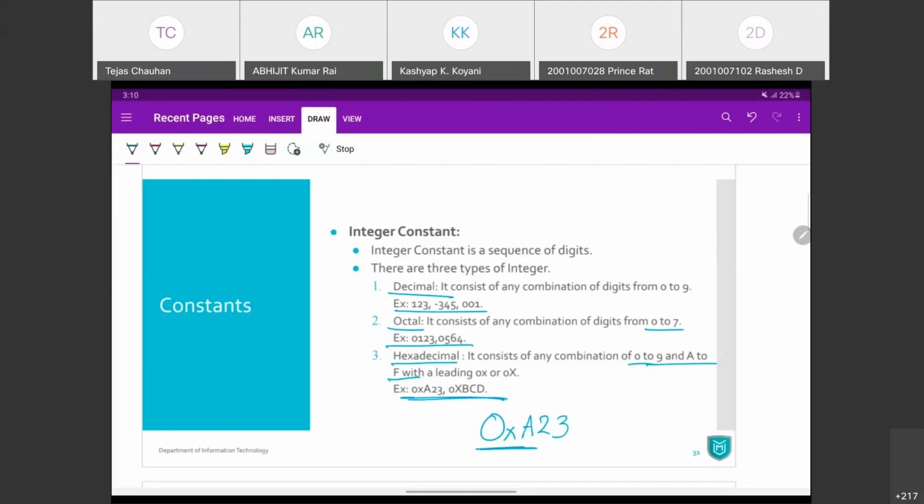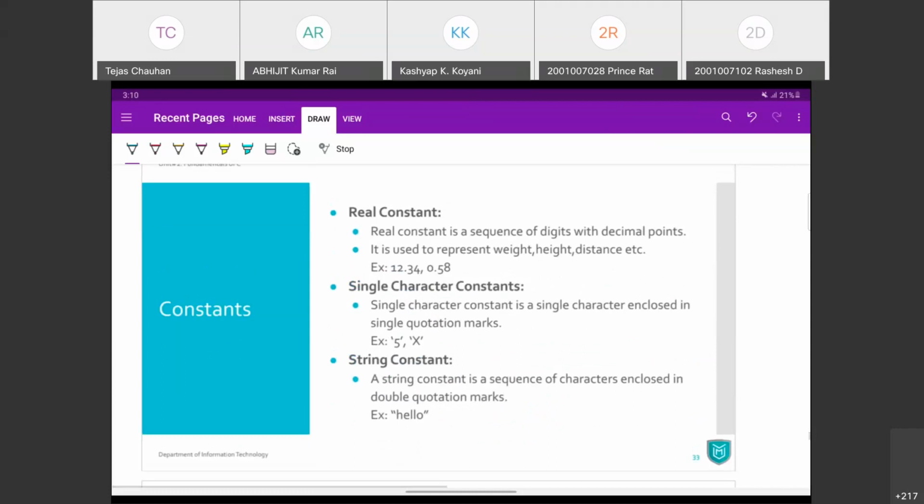But any type of decimal, octal, or hexadecimal number you can use in a constant. So that's an integral constant. Real numbers can be floating point numbers, right? So any digits we can have to define some weight, height, distance, percentage, interest rate, whatever you want. Then a single character, maybe a single X or a 5, value 5 as a character, not a number. A string constant can be defined in double quotes. Your name may be there. So these are the types of constants.